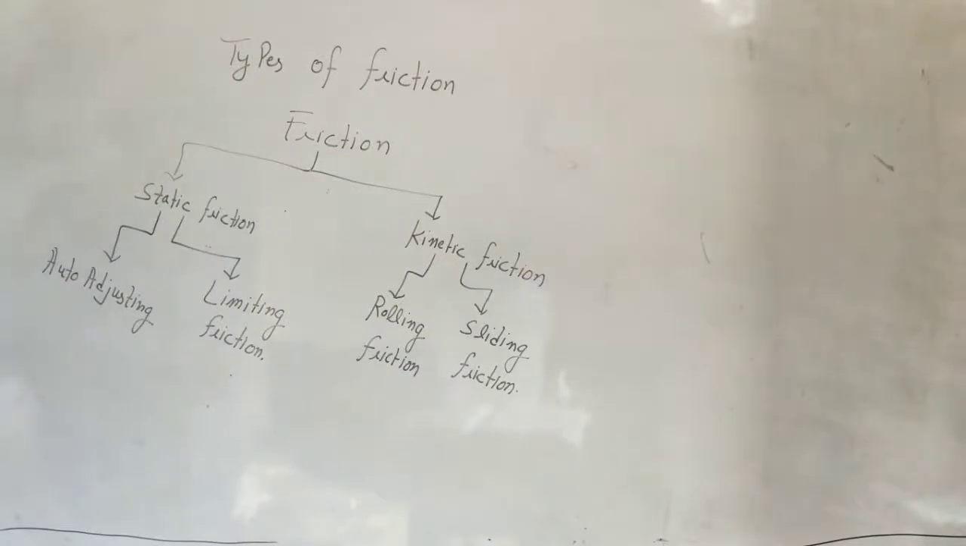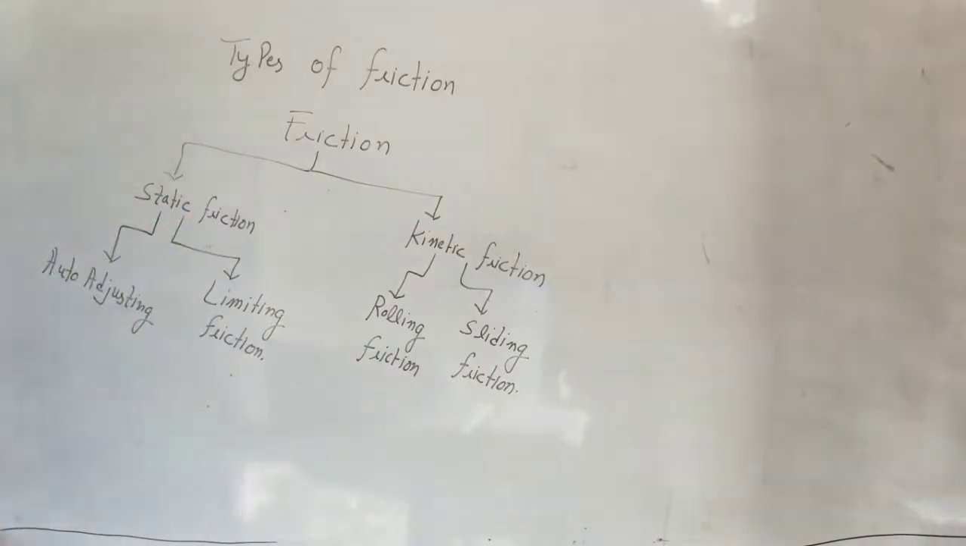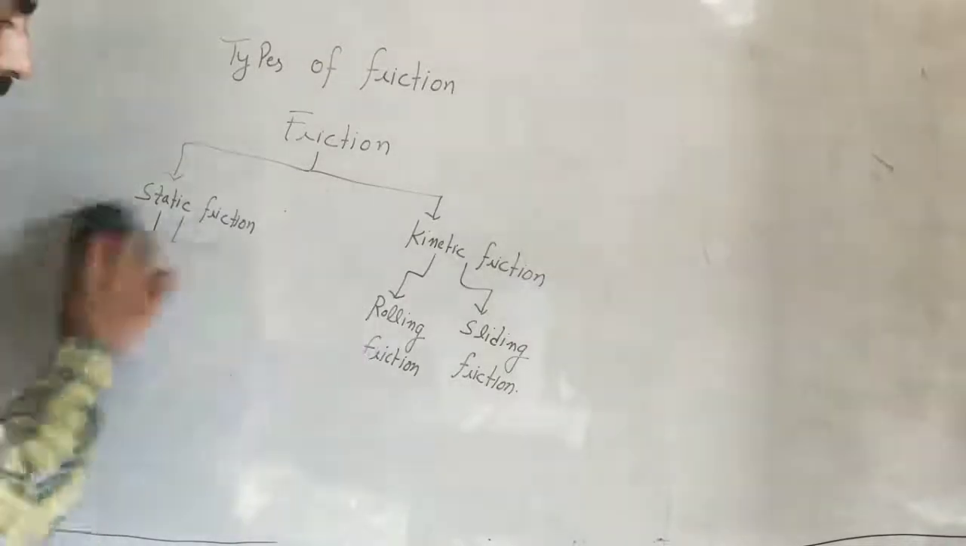So note down this table. We will discuss this now: static and kinetic, auto-adjusting, limiting friction, kinetic friction, rolling friction. Now we will talk about static friction first. Note down the heading: static friction.